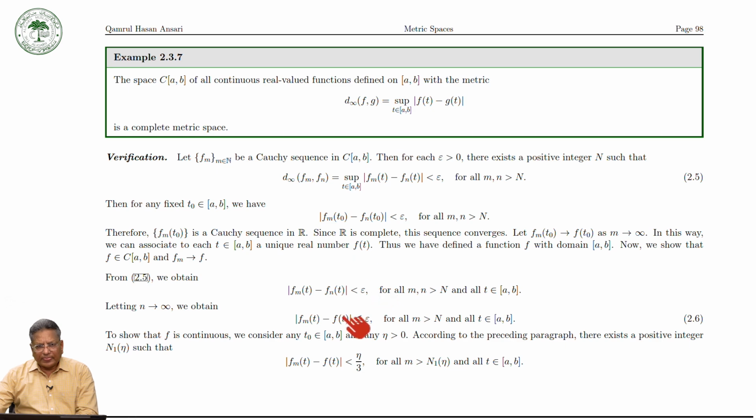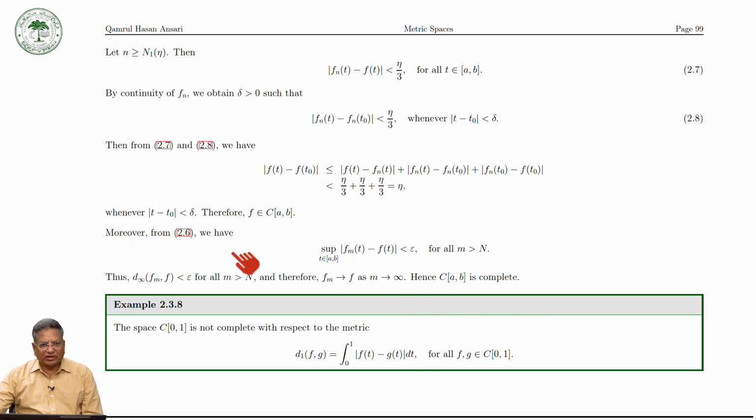Now from this 2.6 we can see that the supremum of this is less than epsilon. It means that d infinity(f_m, f) is less than epsilon for all m greater than n. It means f_m converges to f.